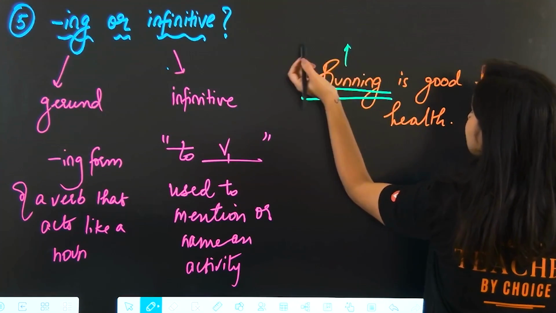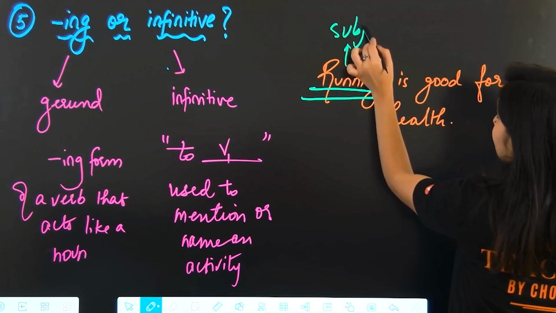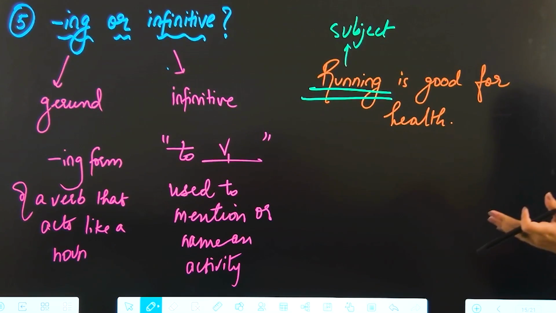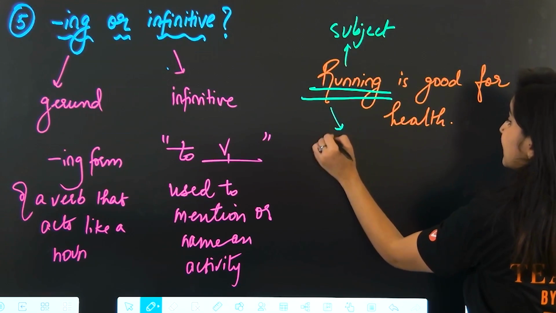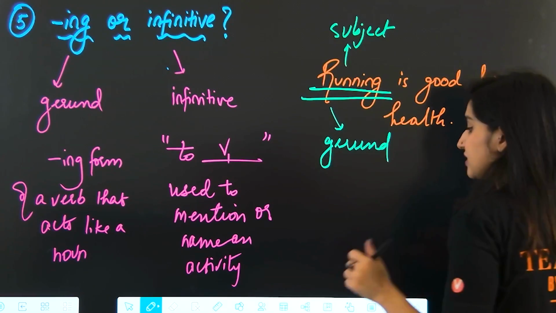This over here is the subject of the sentence and the name of the activity that is good for health. What is good for health? Running is good for health. So this is a gerund. It's a gerund, okay?